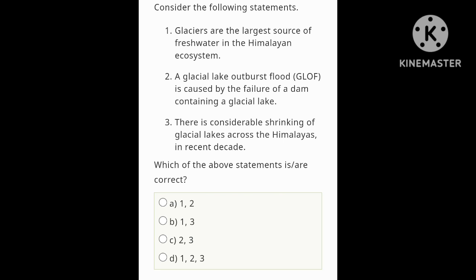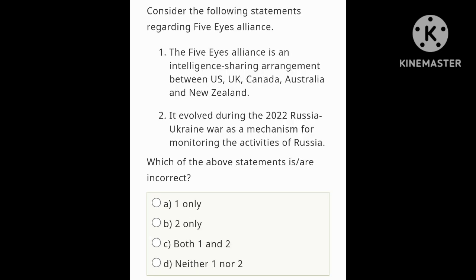So statement 1 is correct, 2 is correct, and 3 is wrong. So let's look at the options. A is 1 and 2, B is 1 and 3, C is 2 and 3, D is 1, 2 and 3. So option A is correct, 1 and 2. Let's move on to the next question.